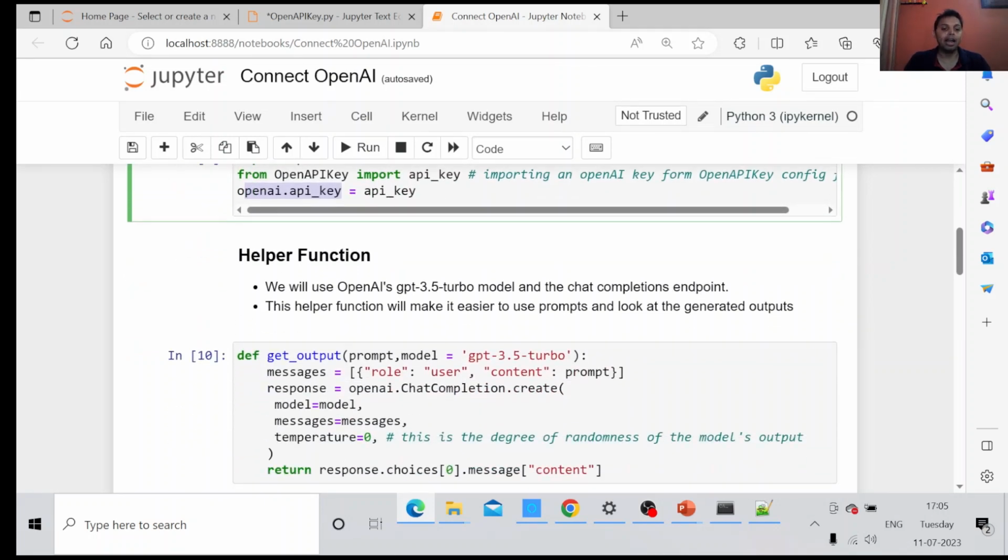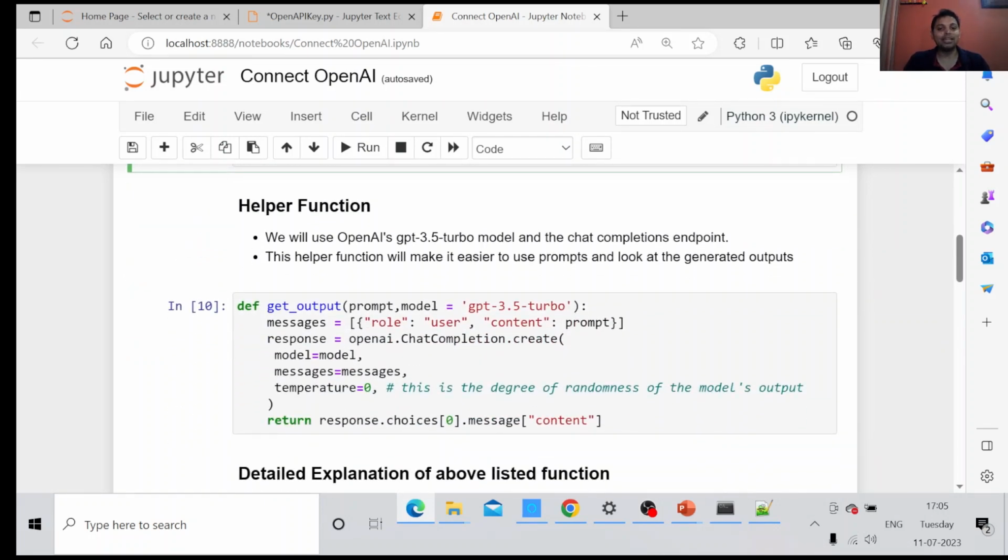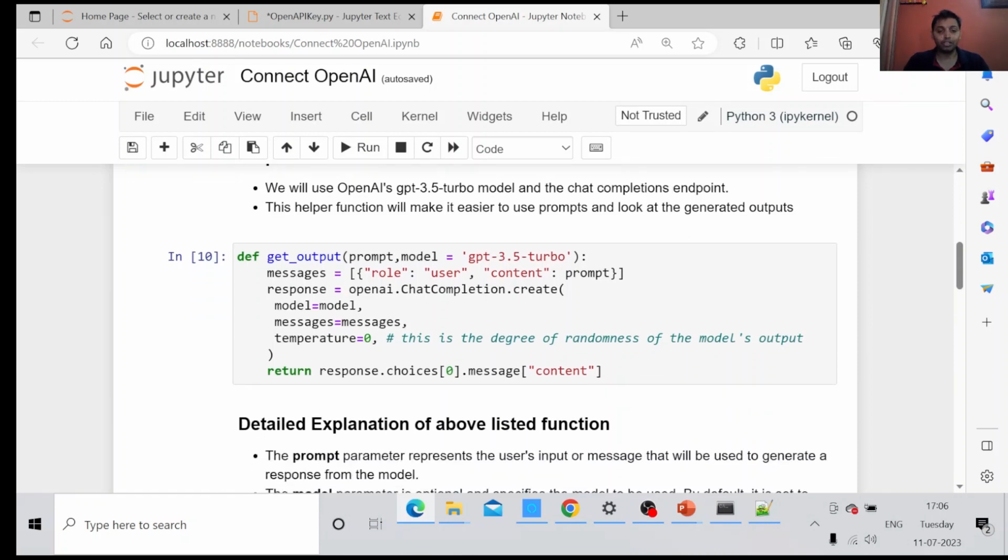Then you have to define a helper function. This helper function is the backbone of text generation. It is going to use the GPT-3.5 Turbo model and it will help us with chat completion. This helper function will make it easier to use a prompt and look at the generated output. So if you see, we have two parameters to this function. One is the prompt, which you are going to create, the prompt that we have discussed in the slides as well. And the model we are using, GPT-3.5.